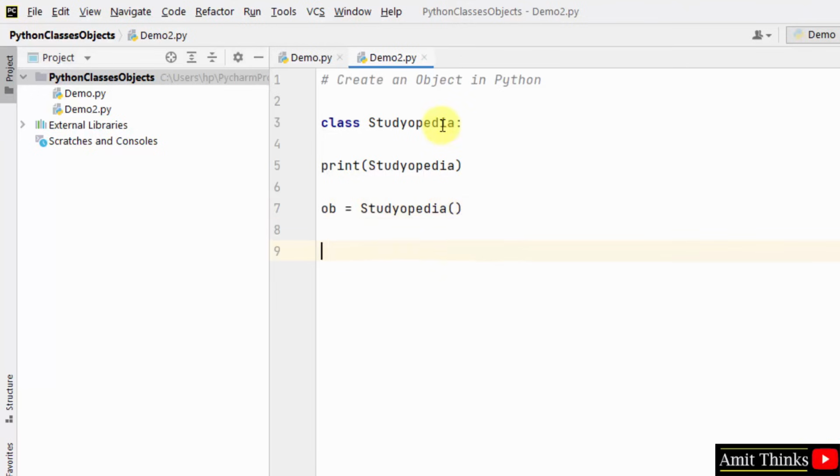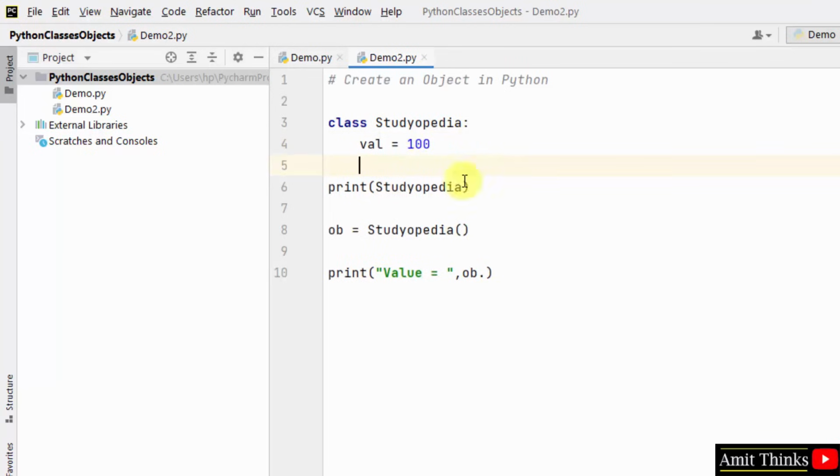Now we'll be accessing a value. To access a value of a class you can use object dot notation, but we don't have any value here. So let's say I am adding a value here: val equals 100. I just printed this.